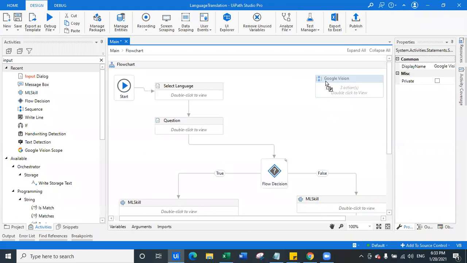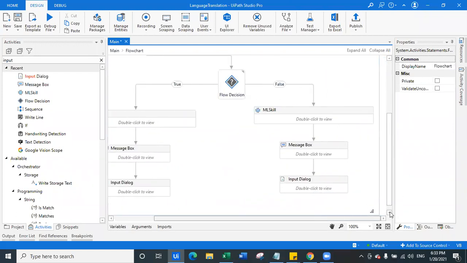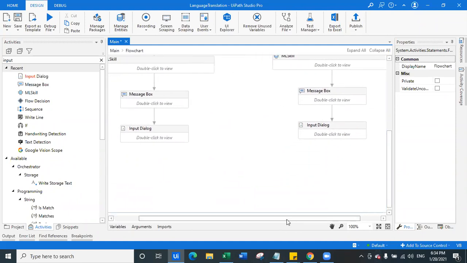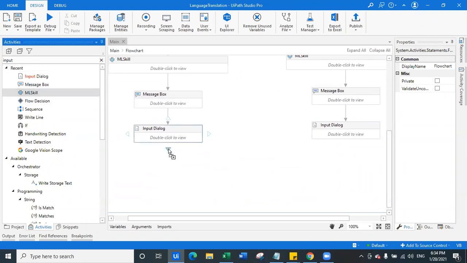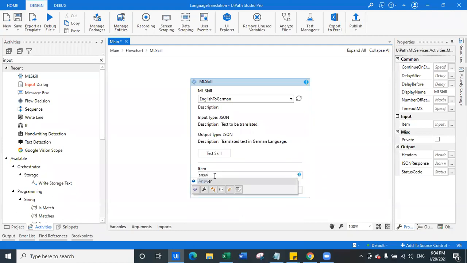We'll have to move this Google Vision somewhere, man. It is disturbing. Okay. And now, once this is done, we'll increase the scope a little bit. You can increase it however you want. And once this is done, simply what we will do on this side, we will translate this answer from English to German again. Now remember, English to German, pass this as answer, and the response will be, let's say, translated answer.